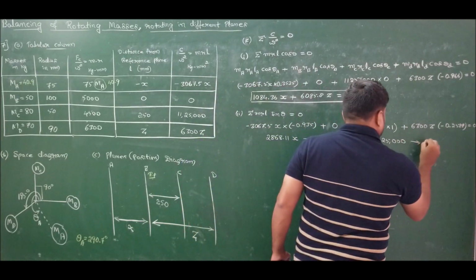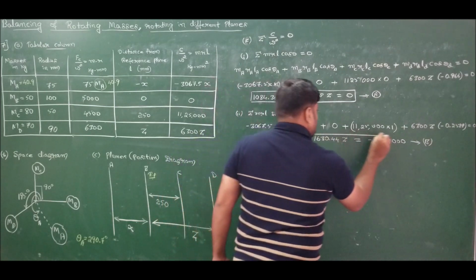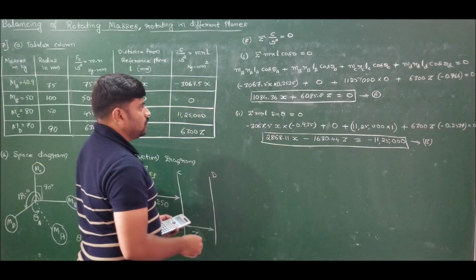Take it as equation B. Now solve these two equations for two unknowns.